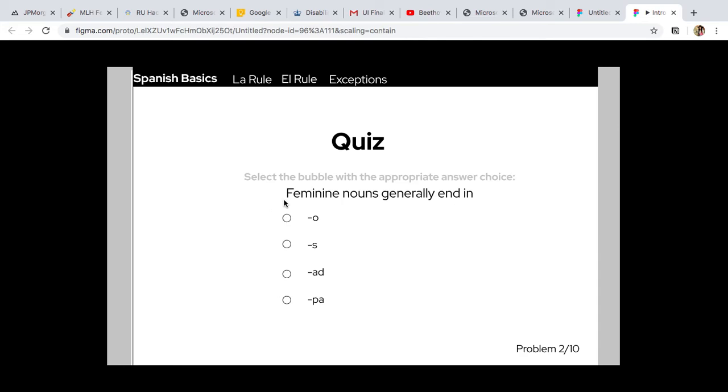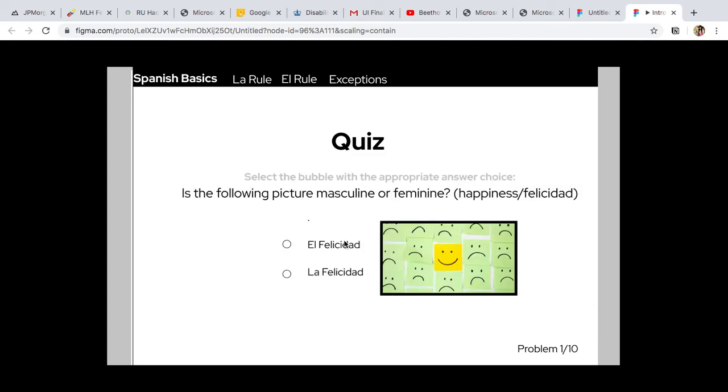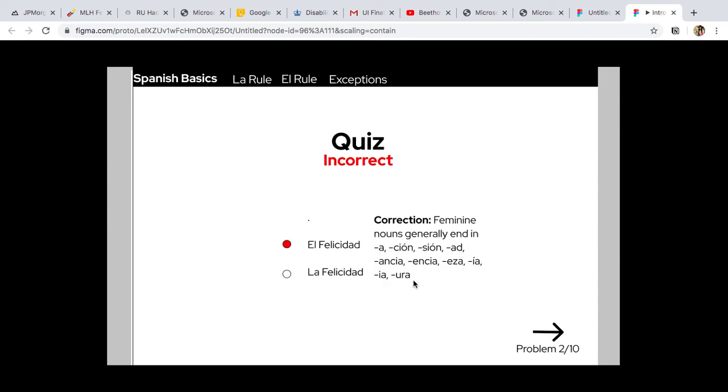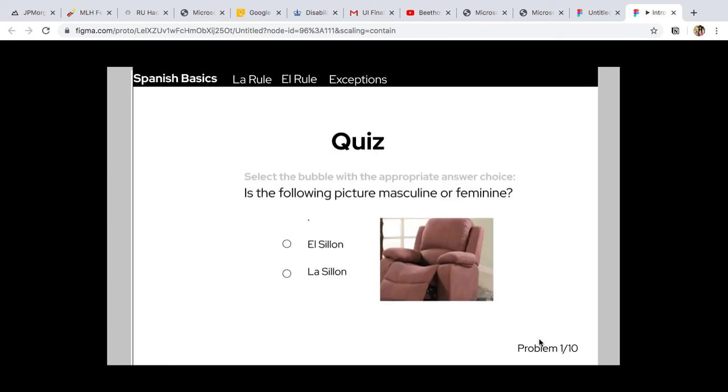Feminine nouns generally end in -ad, I think? Yes, okay. And then is the following picture masculine or feminine? It gives me the translation, which is happiness, felicidad. Oh, okay, it ends in -ad, so that should be feminine. But let's say I get it wrong, and then incorrect, and it corrects me right here that feminine nouns generally end in a, -sión, -ad, which makes sense because -ad. Okay, so I'm going to continue.